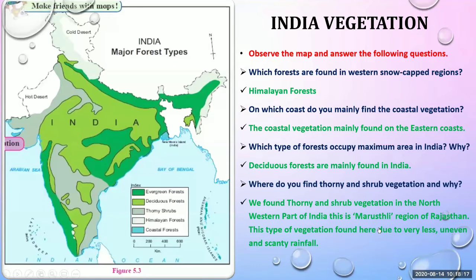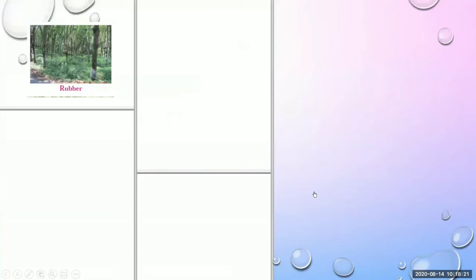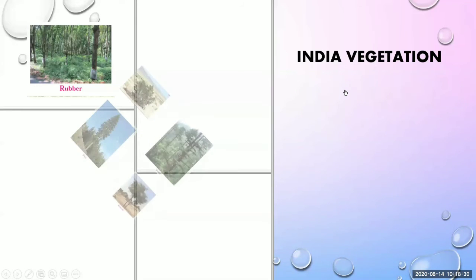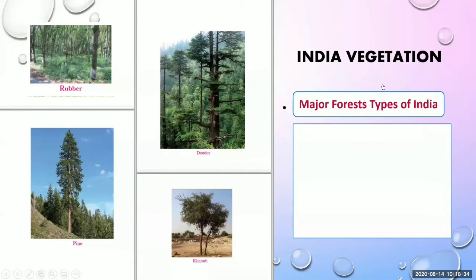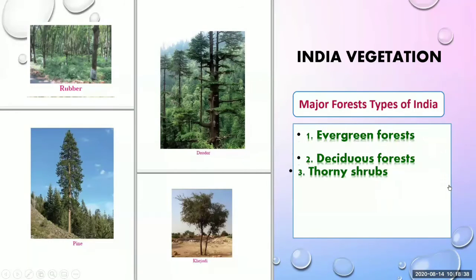So we'll move to our next slide. India vegetation, major forest types of India.